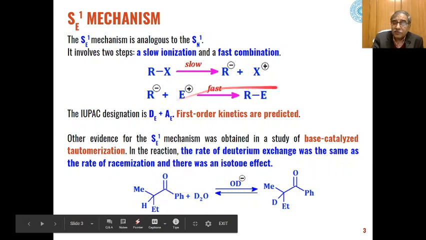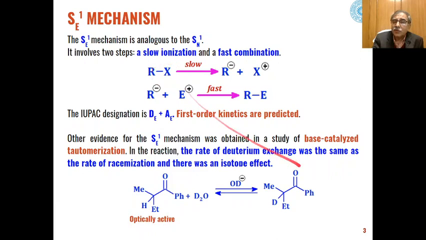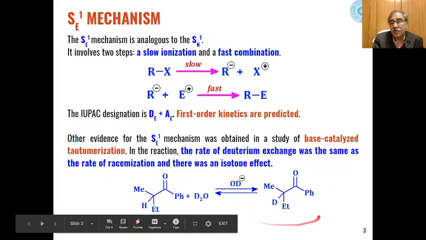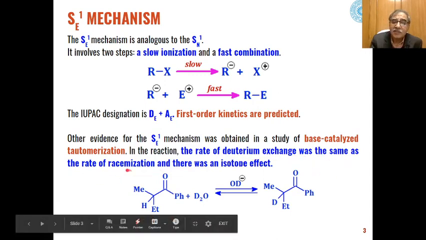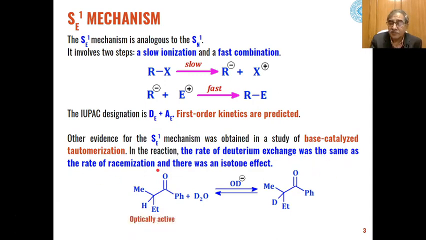So if this reaction is following this mechanism, then the intermediate formed may combine with the D2O again to give us a deuterated substrate, which we have started with. In this reaction, the rate of deuterium exchange was found to be the same as the rate of racemization.